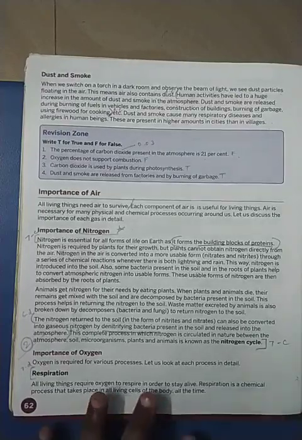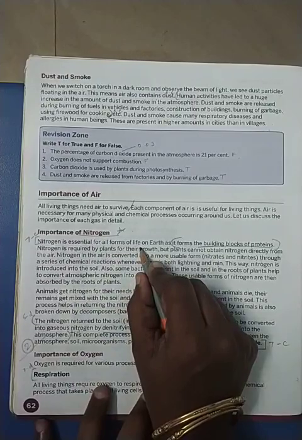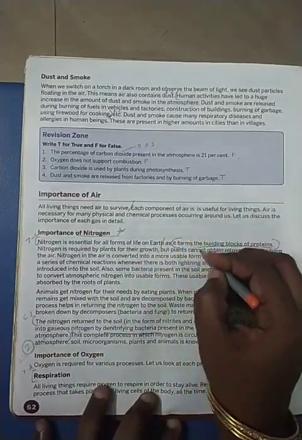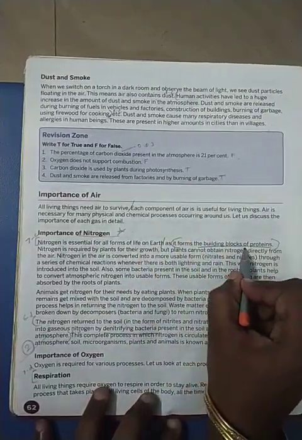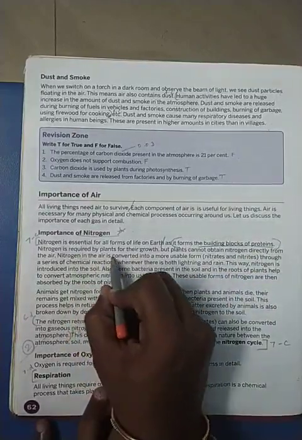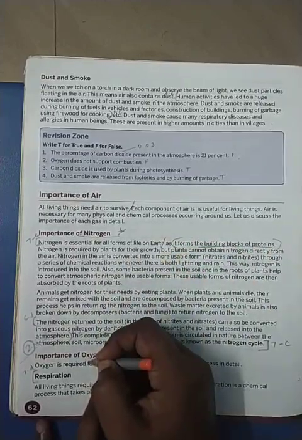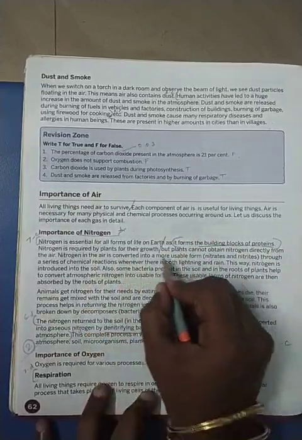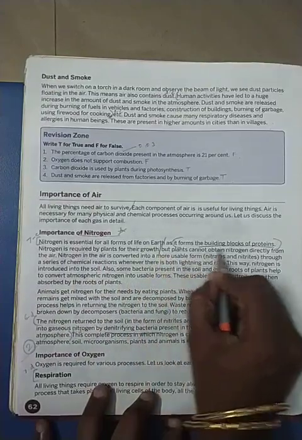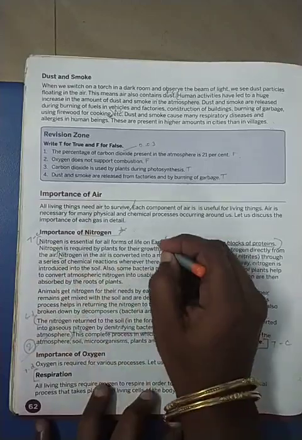First point, nitrogen is essential for all forms of life. Second point, it forms the building blocks of proteins. Then nitrogen is required by plants for their growth. Third point. Don't write all this. Directly go to the fourth point.